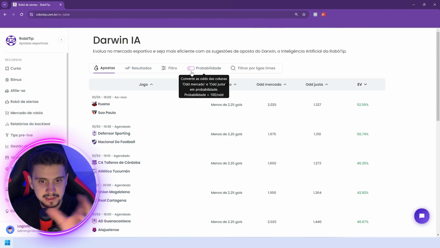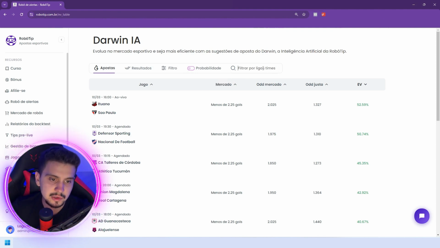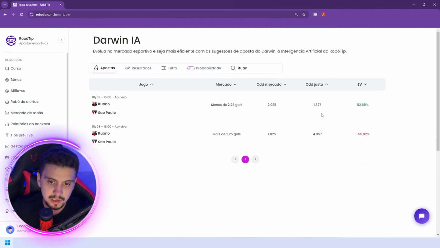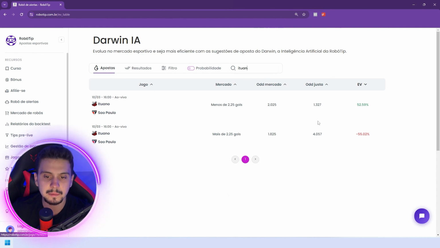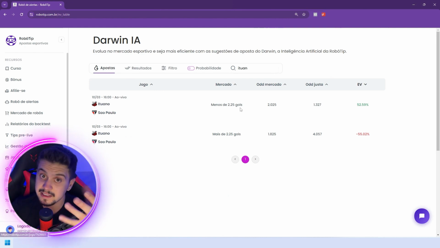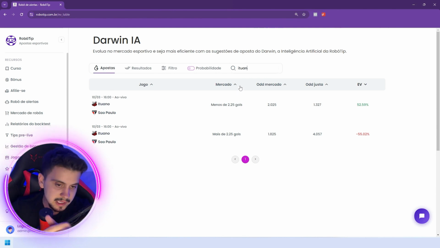Store and button make change here, okay? Basically, that's it. Here's a filter by leagues and teams in the store. So if I only want the game of Ituano and Sao Paulo, for example, it will show only Ituano and Sao Paulo, right? We always have the over and under for the matches. Like I mentioned to you, not necessarily one end will be positive and one negative. Sometimes we'll have two negative ends, but we always have both ends for games.